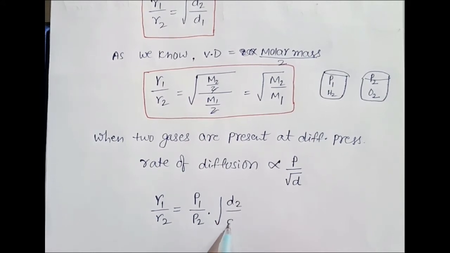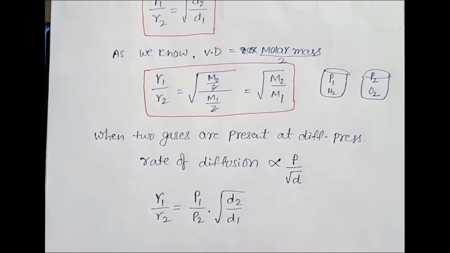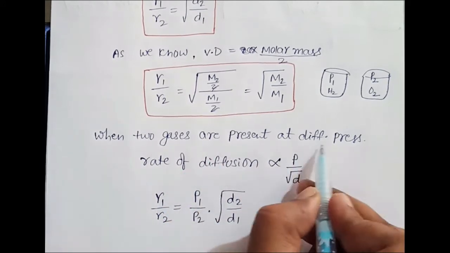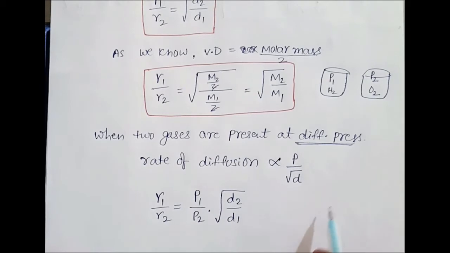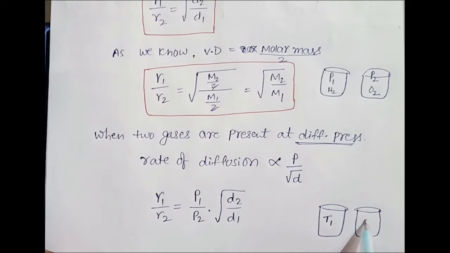D2 over D1. So this is the case. This is a very unique formula in case the gases are at a different pressure. Similarly, you may ask, sir, if the gases are at a different temperature, suppose it is a gas at temperature T1, another gas at temperature T2. So in that case, sir, what can we do?